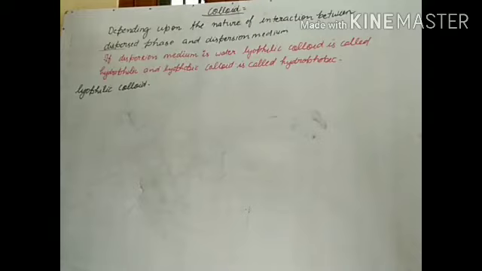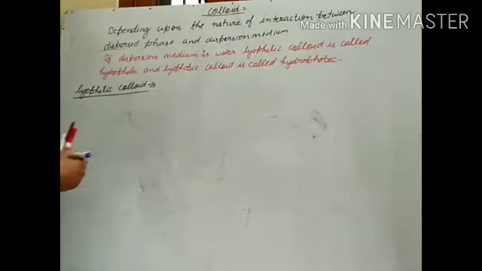These colloids are formed by mixing substances like gum, gelatin, starch, rubber, etc. with a suitable liquid, that is the dispersion medium, and they are called lyophilic colloids.